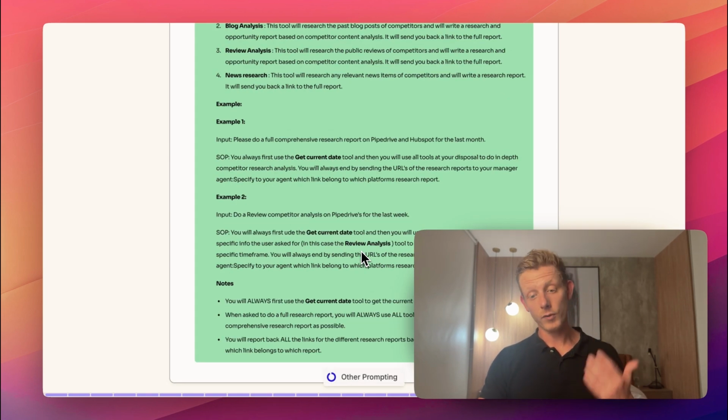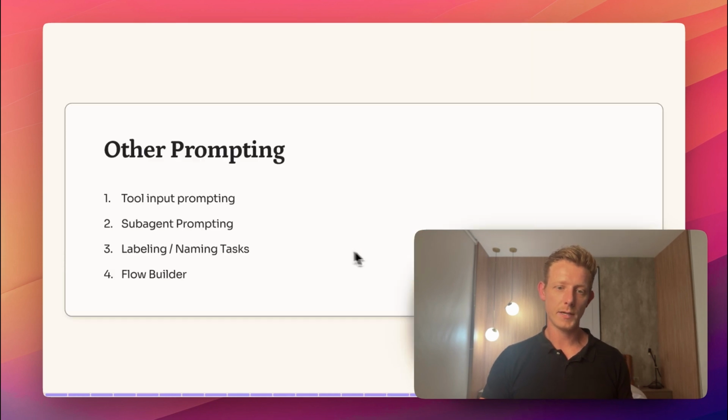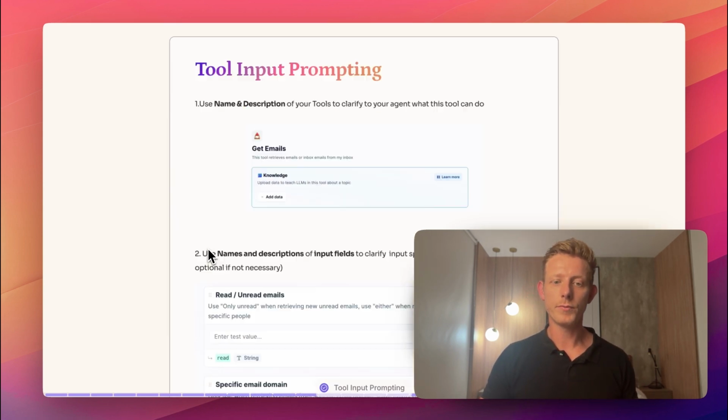Now, lastly, if you're using Relevance AI, there are a few more prompting use cases, right? So we have tool input prompting, sub-agent prompting, labeling and naming tasks, and we have the flow builder. So very quickly, if you use Relevance AI, I'll go over it very quickly.